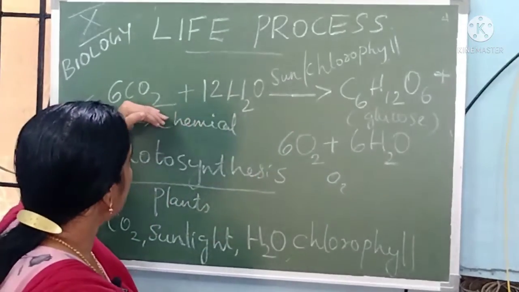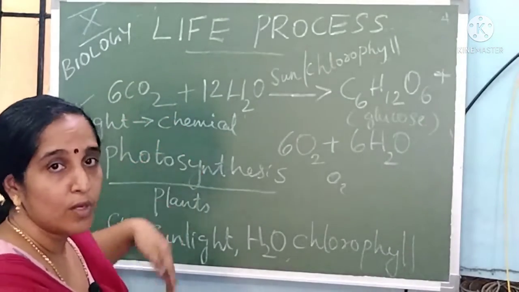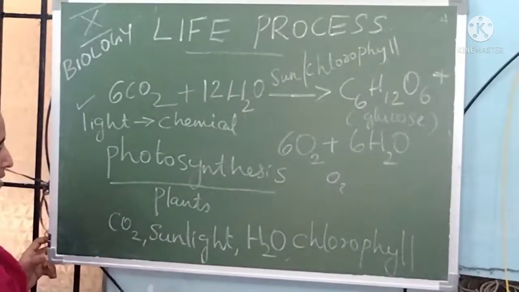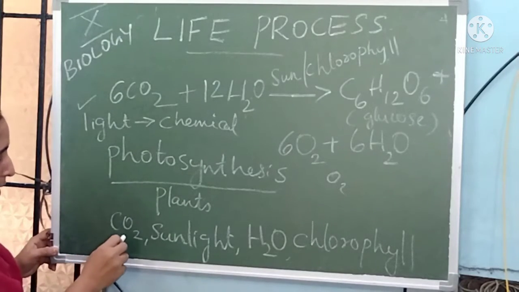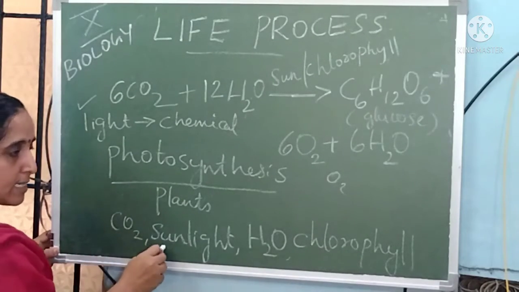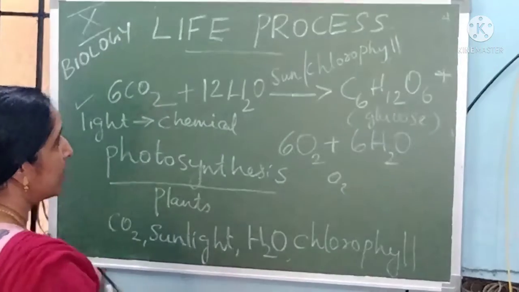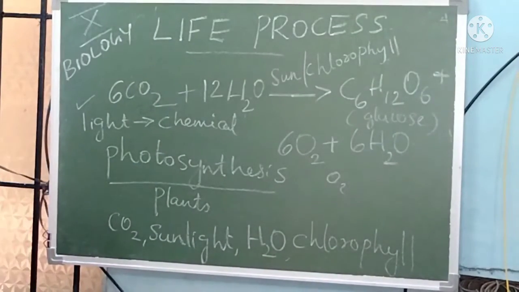So plants prepare their own food by the process of photosynthesis. Photosynthesis means preparing of food from carbon dioxide, sunlight, water and chlorophyll. This is called photosynthesis.